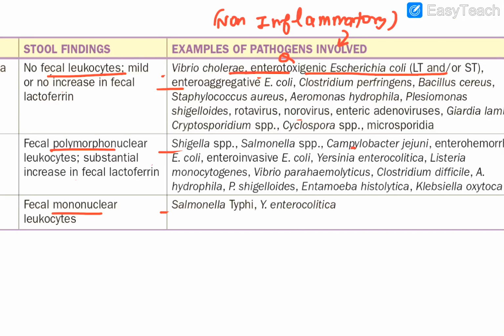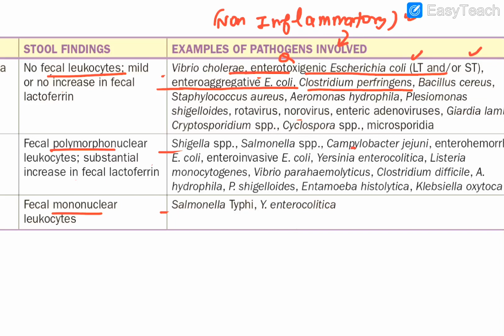You already know that enterotoxigenic E. coli has two types of toxins. One is labile toxin and one is stable toxin. We have talked about that in our lectures in the app. So Vibrio cholerae and enterotoxigenic E. coli are involved in which form of diarrhea? Non-inflammatory. Then you have enteroaggregative E. coli. This is also associated with what? The non-inflammatory one. Then you have Clostridium perfringens, which is also termed Clostridium welchii.